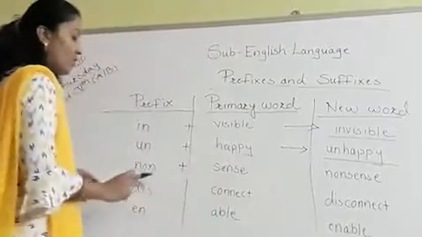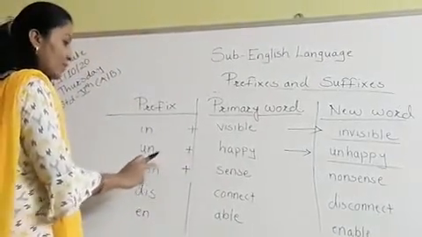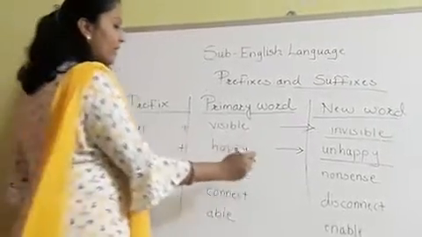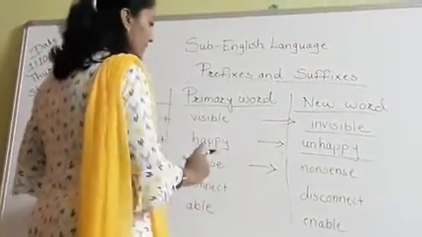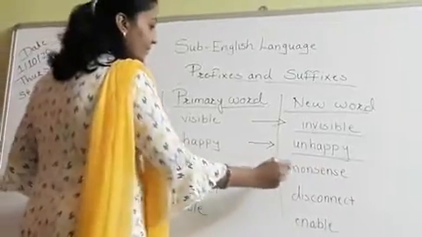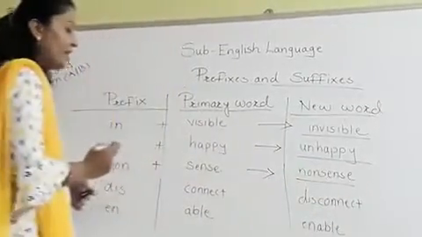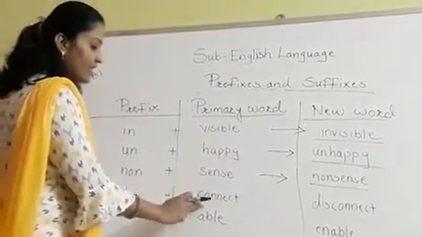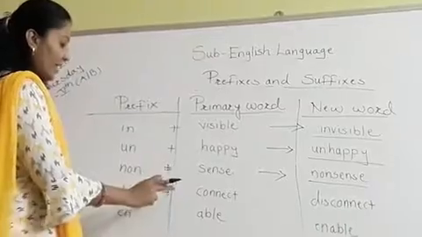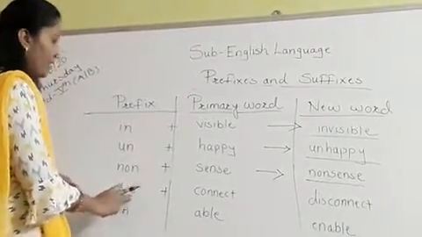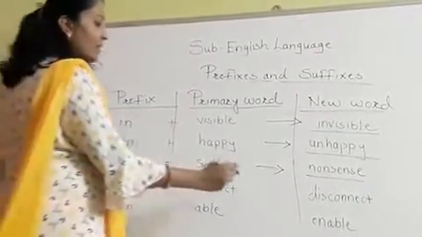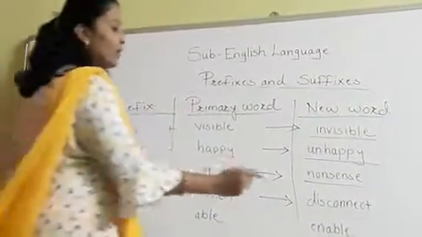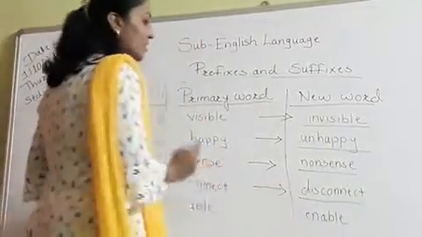When we add some word before this word, that is the prefix NON, we have got the new word nonsense. Then when the primary word is connect and we are adding DIS to this word, that is the prefix, we are getting disconnect. So that is the new word we have got here.